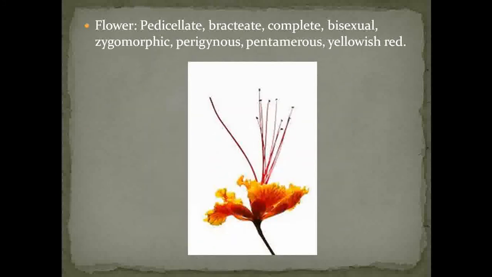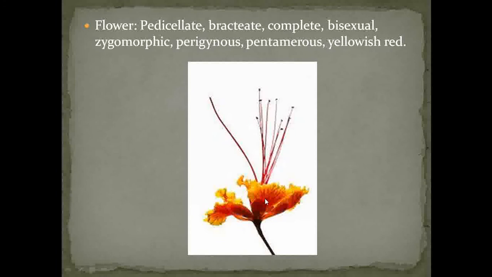The next character under the reproductive characters is the flower. If you observe the flower of Caesalpinia pulcherrima, it shows the presence of a stalk, so the flowers are pedicellate. If you observe at the base region, it shows the presence of a bract, so the flowers are bracteate.